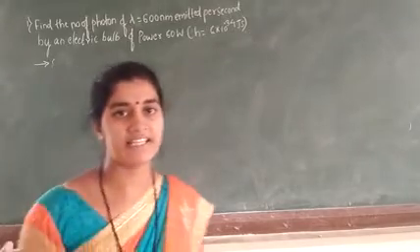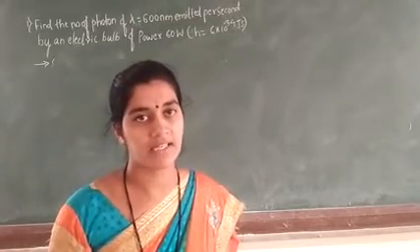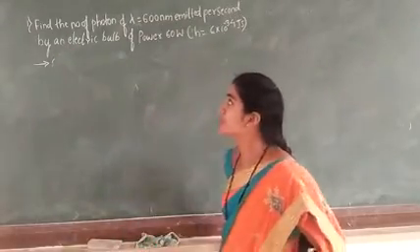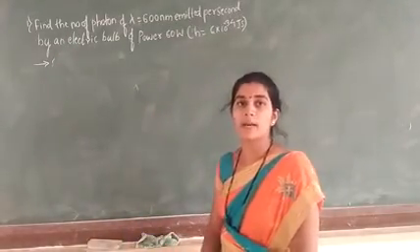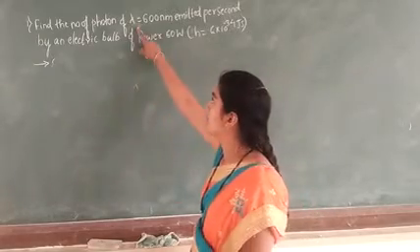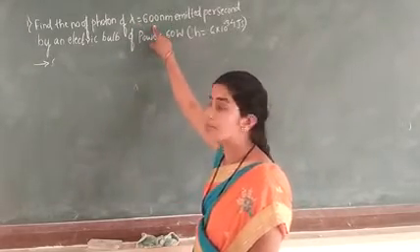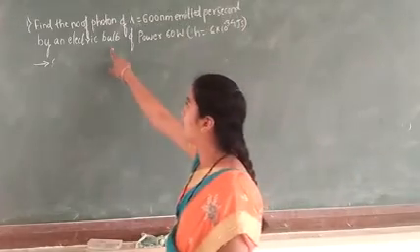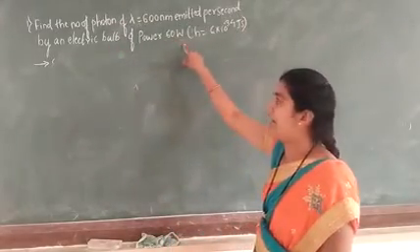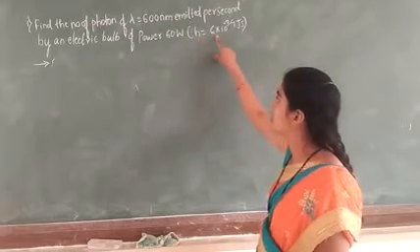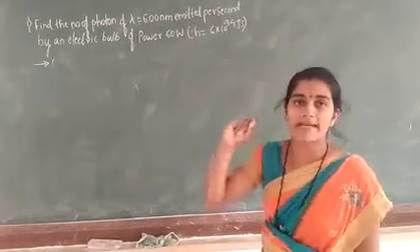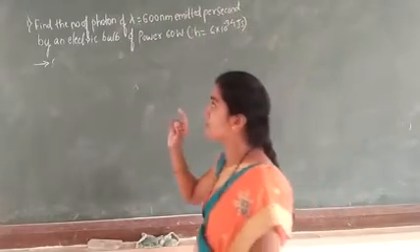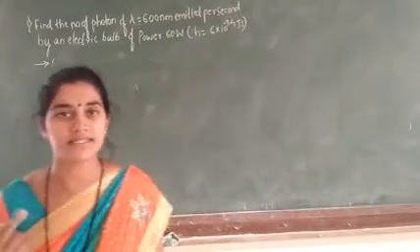Now next we are starting the problems on chapter 11. First, find the number of photons of lambda equal to 600 nanometer emitted per second by an electric bulb of power 60 watt. Given that h is equal to 6 into 10 raised to minus 34 joule second. Here we have to find the number of photons emitted per second.